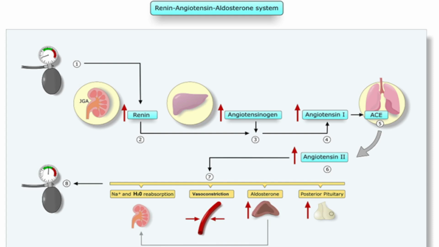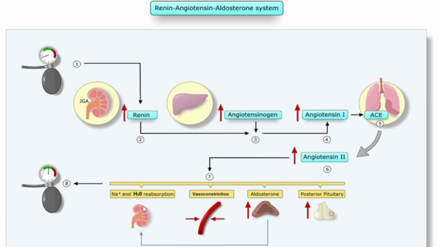Okay, understood. So all together, what have we explained in this session? We have explained that because of the potent vasoconstrictive effect of angiotensin 2, there will be vasoconstriction, systemic vascular resistance happens, and directly that will increase the BP of the patient. Then it will stimulate aldosterone, and aldosterone itself will cause what? There will be sodium and water retention, and at the same time potassium will be excreted, that maintains the electrolyte balance of the body, and at the same time the water content of the body will be increased, which will cause the increase in the BP.